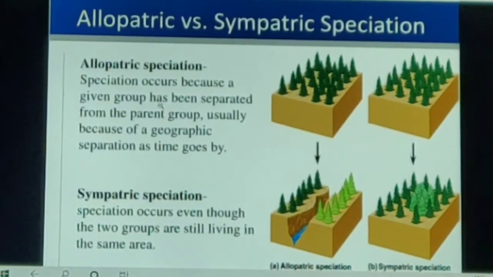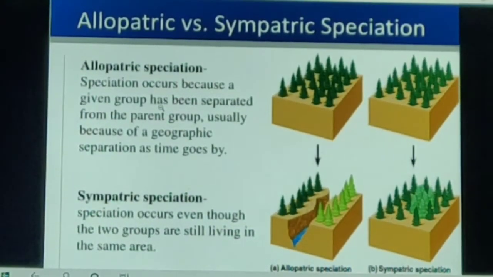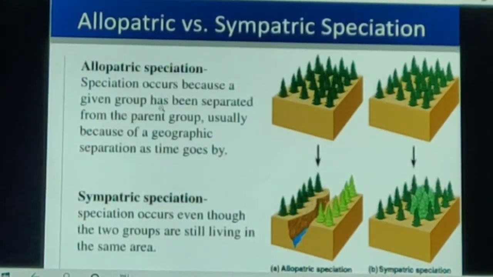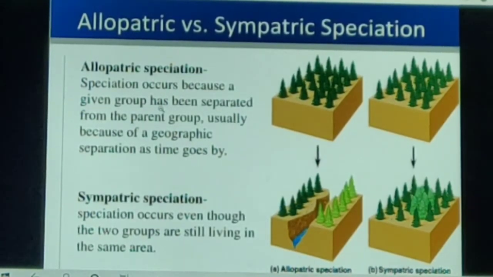There are two types of speciation, allopatric and sympatric speciation. Allopatric speciation occurs because a given group has been separated from the parent group, usually because of geographical separation.